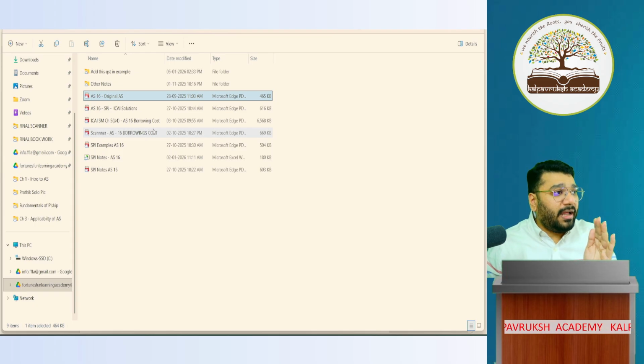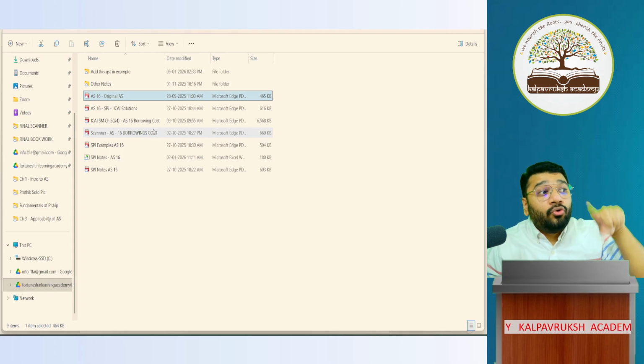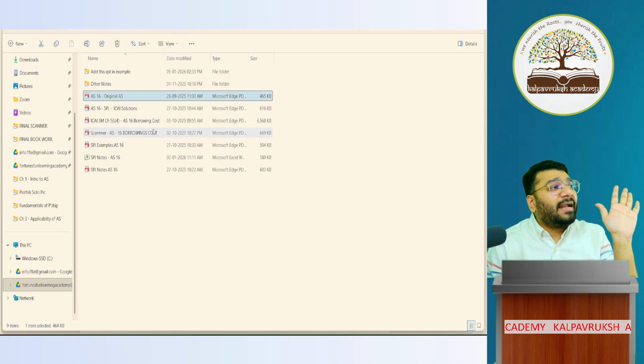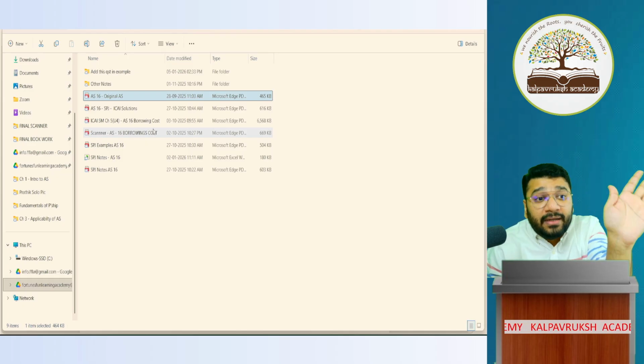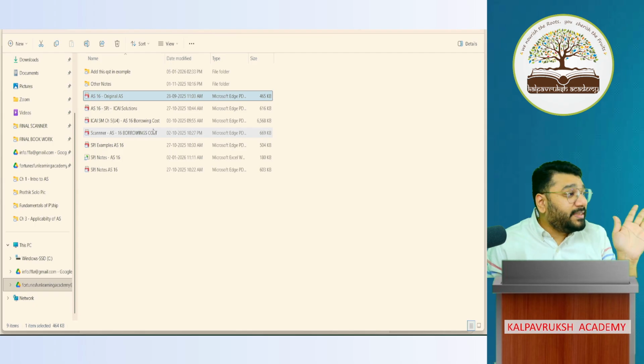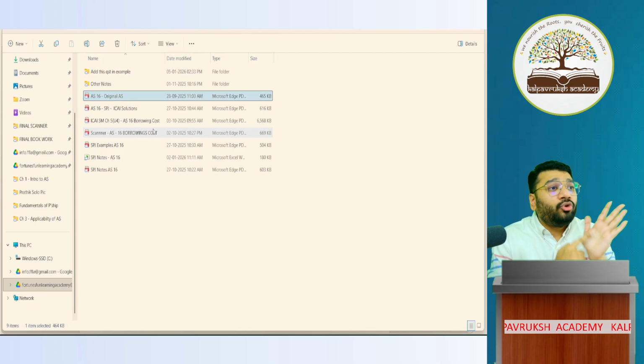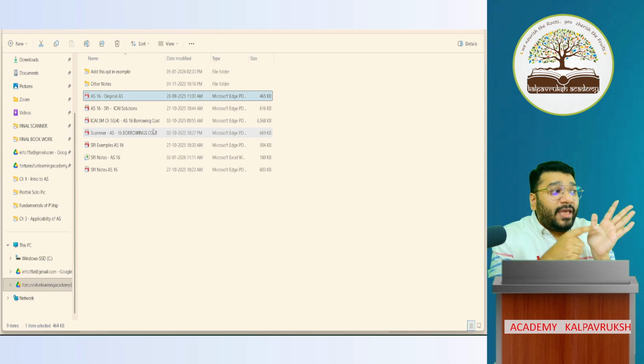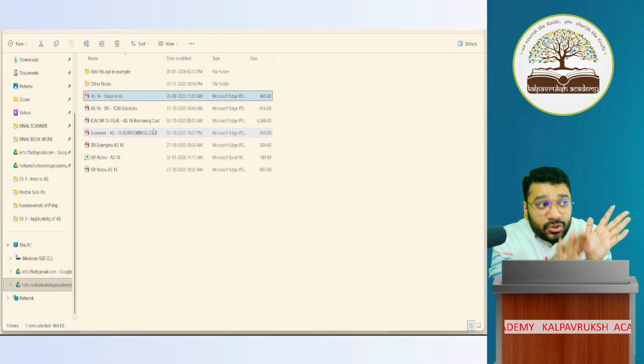Now in the exposure draft, public comments are incorporated. If they are relevant, then what happens? ICAI will finally approve the exposure draft. After the public comments, ICAI will go through and give the final nod: okay, this is the standard that we will issue. And they will recommend this to whom? MCA. Now MCA, what they will do is they'll go through. Who will go through on behalf of MCA? NFRA. So MCA will consult with NFRA whether this is okay or not okay.